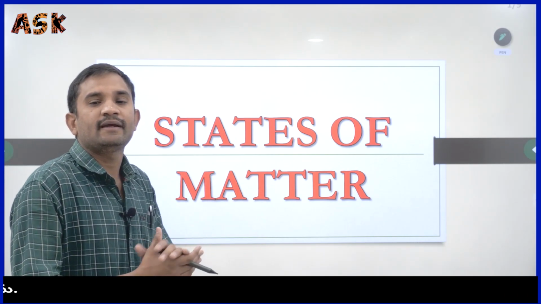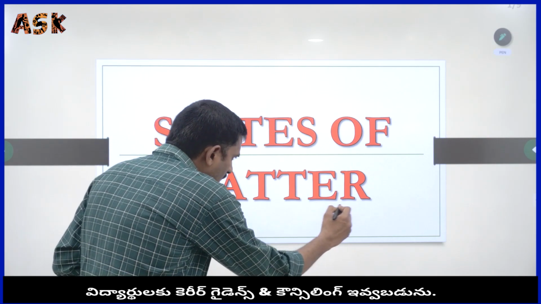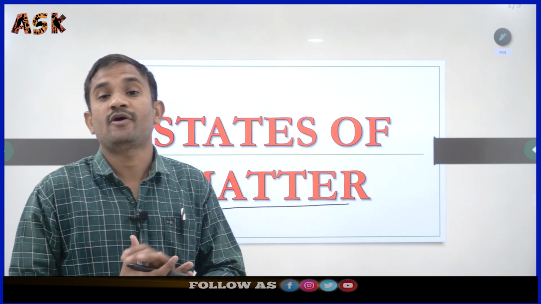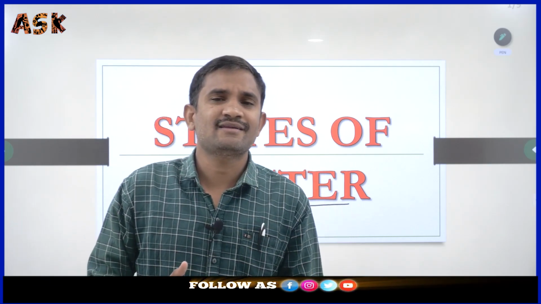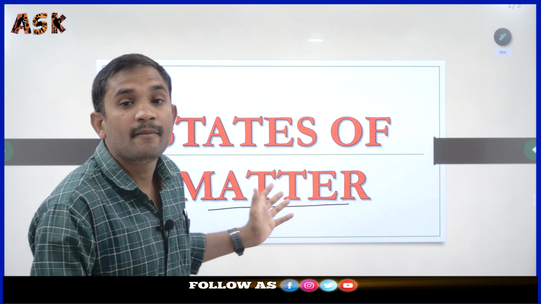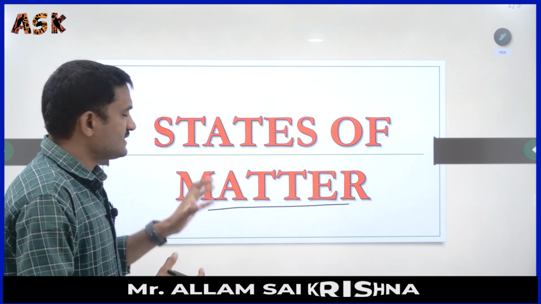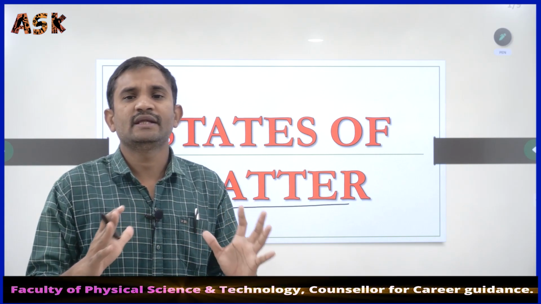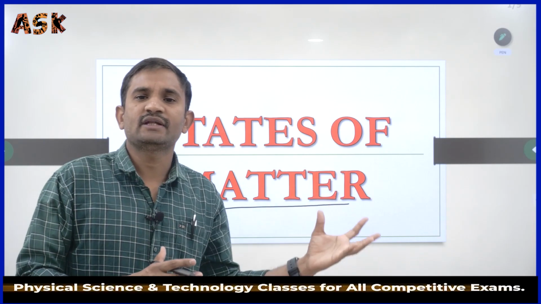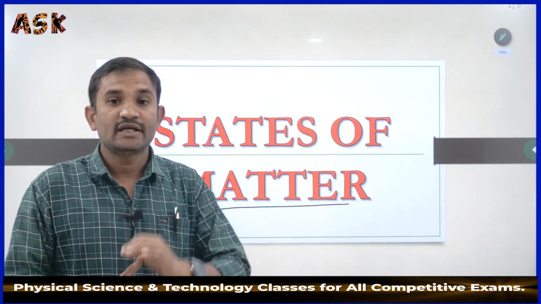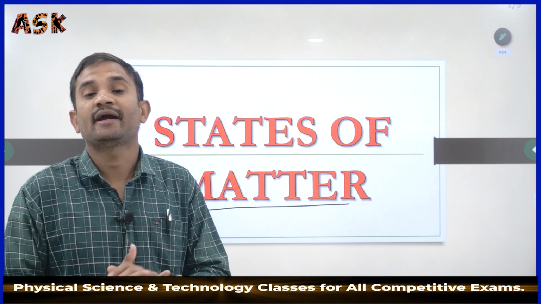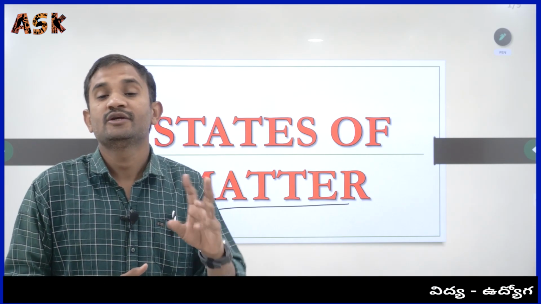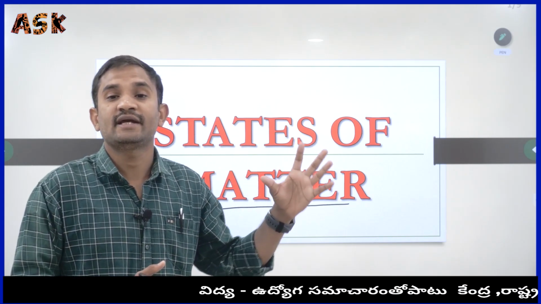What is meant by matter? How can we define matter? How can matter be formed? What kind of particles are responsible for the formation of matter? Here we simply have to define matter, whatever it may be in the universe, maybe a living thing, maybe a non-living thing. It should have mass and occupy space. These two conditions are mandatory to define anything as matter.